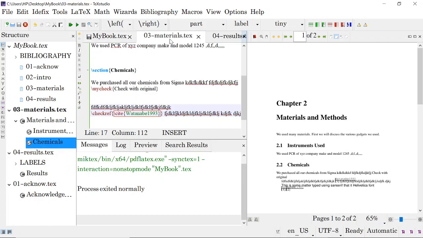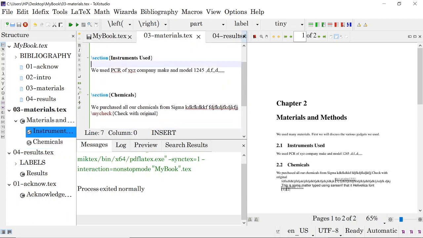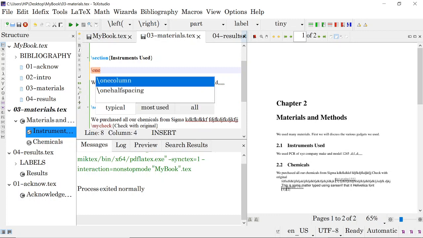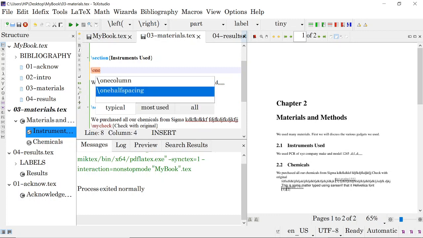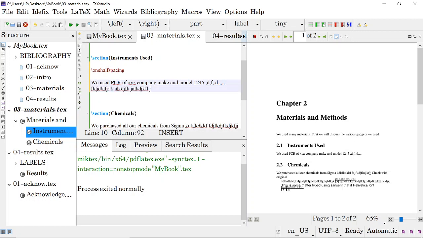In the materials, come here and after the chapter we put it here. One and a half spacing is sufficient. Now you type the matter.